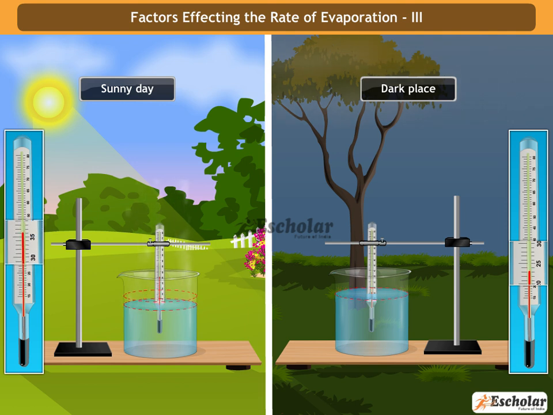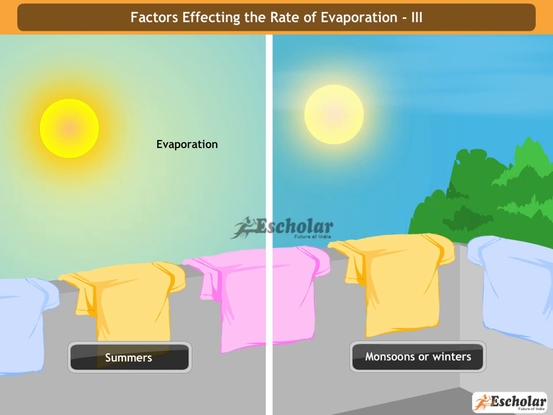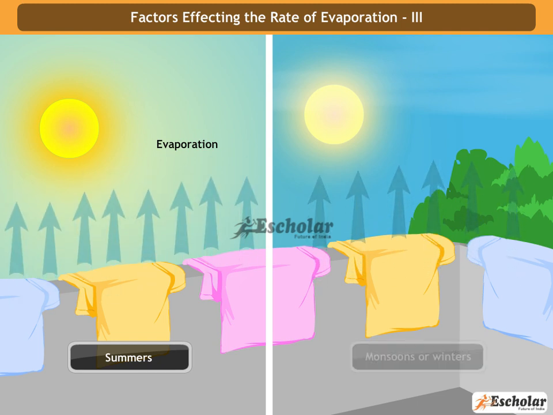We observed that the water level decreases in the container kept in the sun, while the level of water in the container placed in the dark place remains the same. From this activity we conclude that the rate of vaporization increases with the increase in temperature. This is why water evaporates faster in summers than in monsoons or winters.